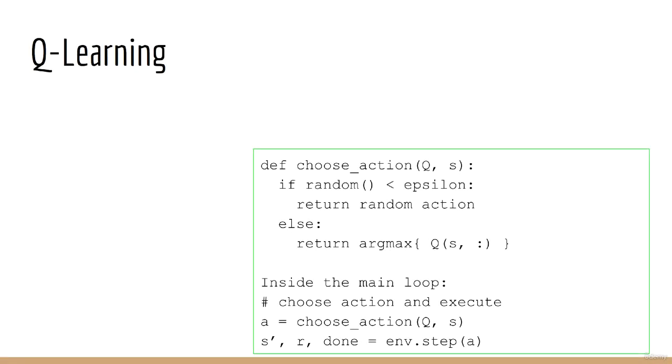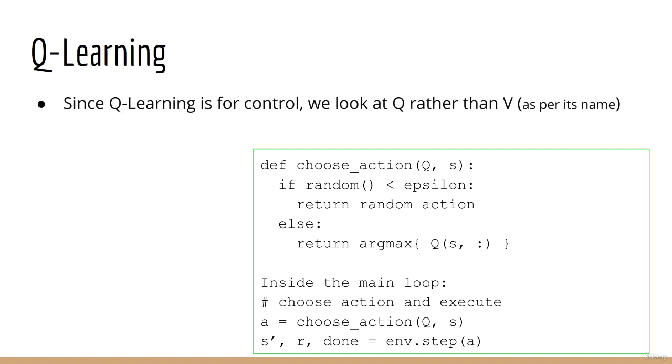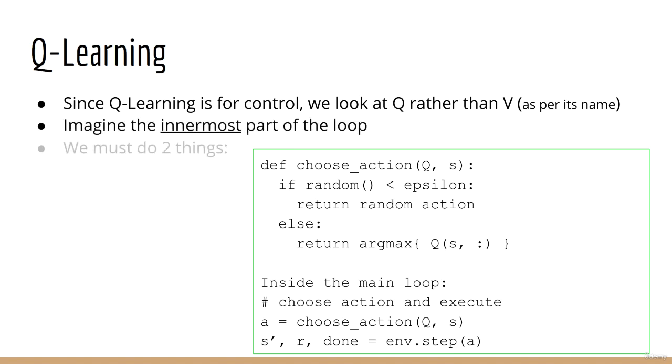As before, because Q-learning is a control algorithm, we are interested in updating Q rather than updating V. At a high level, we are mostly interested in the innermost part of the loop. That is, where we choose an action and take a step in the environment, and where we update the Q table. So these are the two pieces we are going to focus on here. When we choose an action, we are again going to use an epsilon greedy approach. So with small probability epsilon, we will choose a random action. Otherwise, we'll take the argmax over Q given a state S. Once we choose our action, we then take that action in the environment.